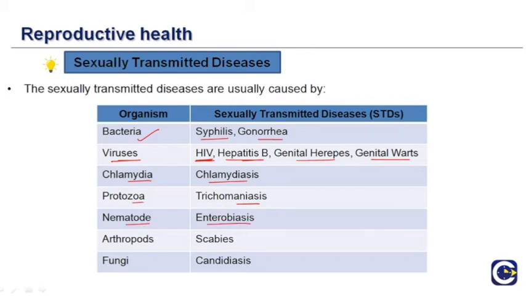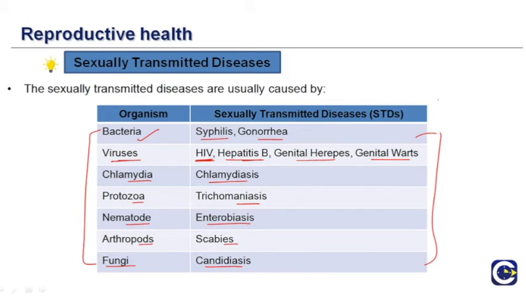Enterobiasis by nematode, scabies by arthropods and candidiasis by fungi. So all these different organisms can cause these different sexually transmitted diseases. It can happen during active intercourse, when one partner is already carrying a disease and it transmits to the other partner.